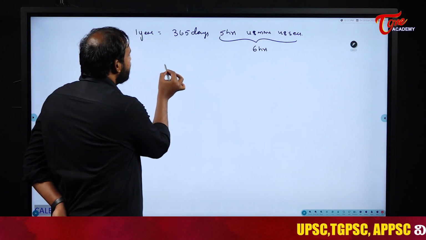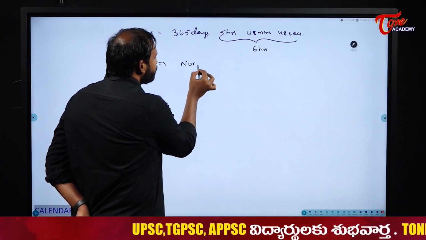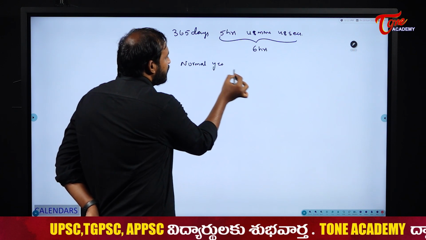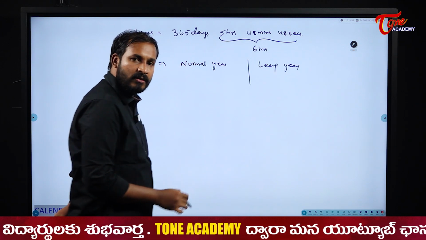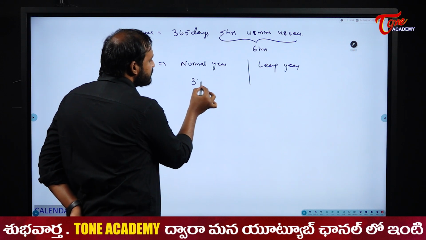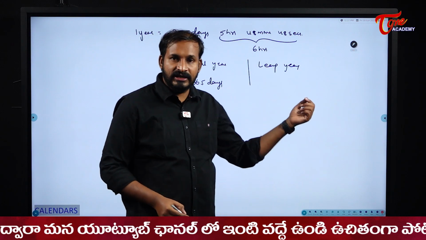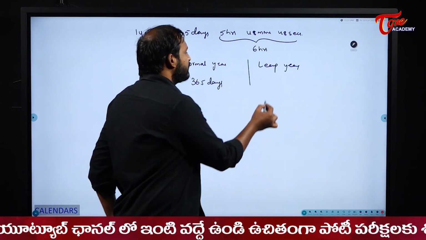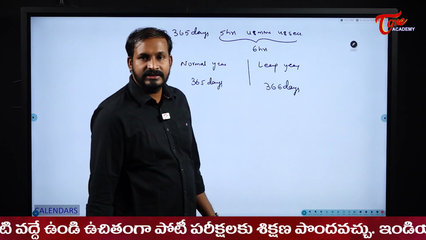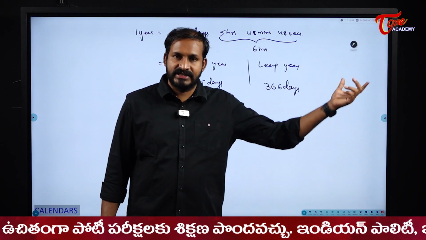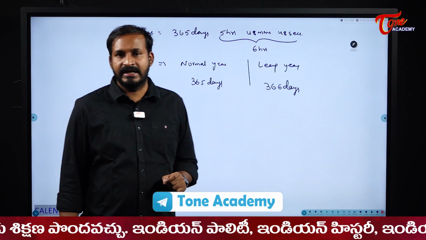Then we divide years into 2 categories: normal year and leap year. A normal year contains 365 days, and every 4th year we consider a leap year, which contains 366 days. That means we are adding these 6 hours together and making them into one excess day, which we add to the leap year.